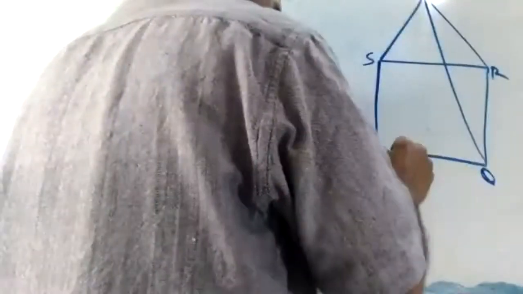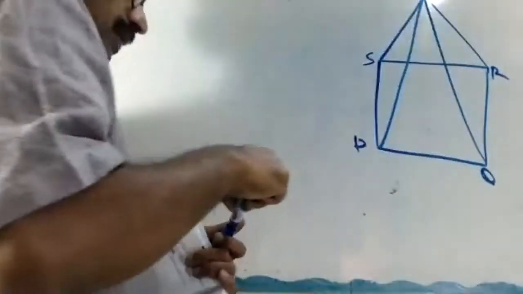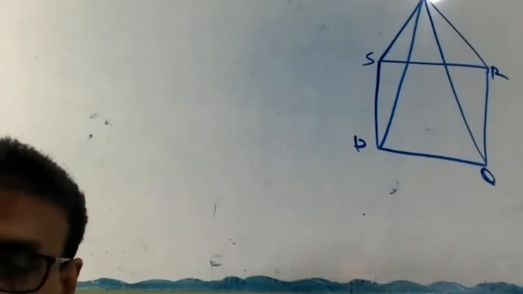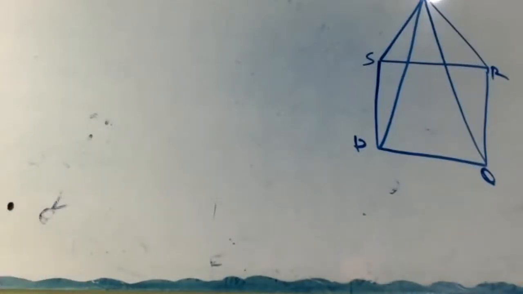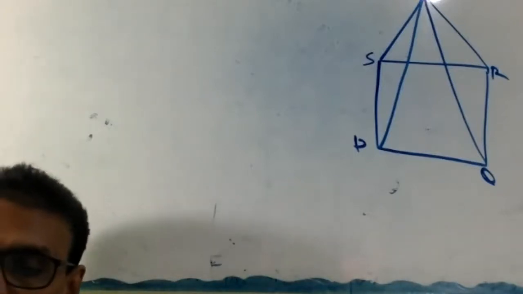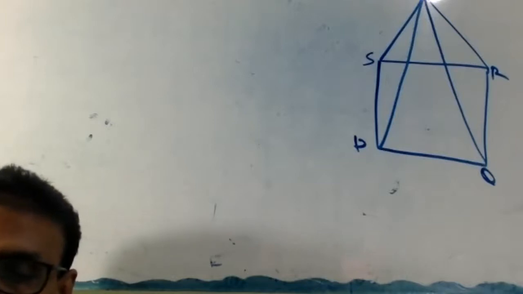T here. Okay, this is the figure. PQRS is a square. TSR is an equilateral triangle. TQR equal to 15 degree. Okay, you try now.